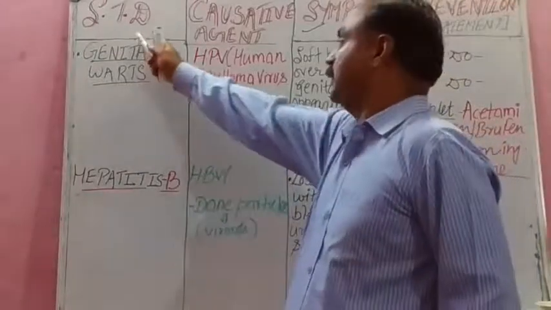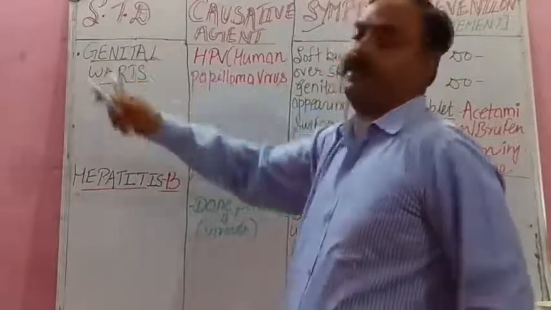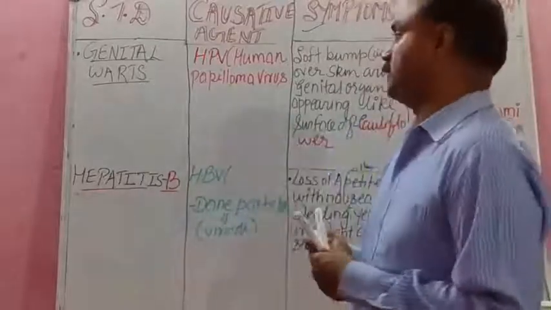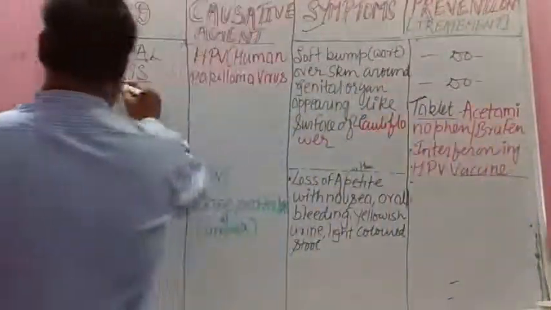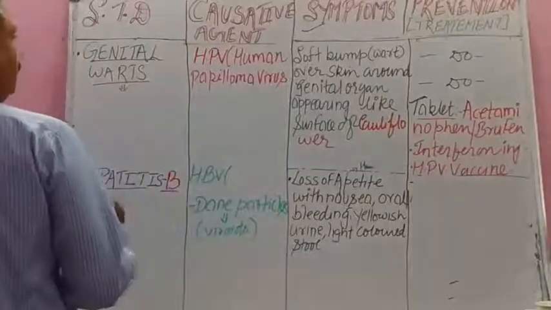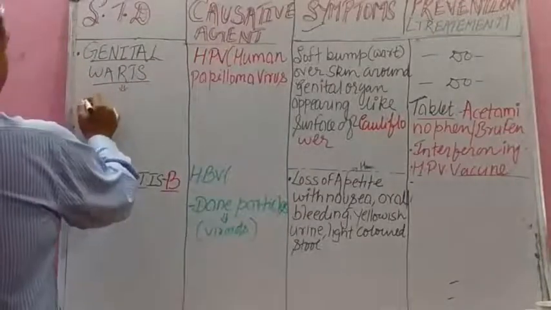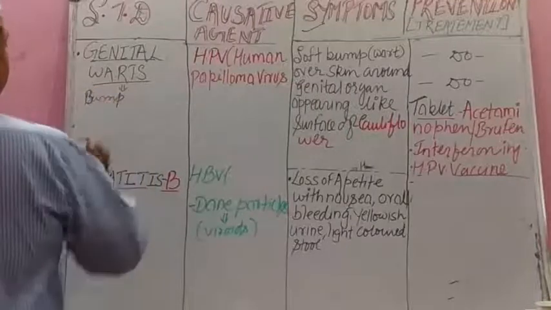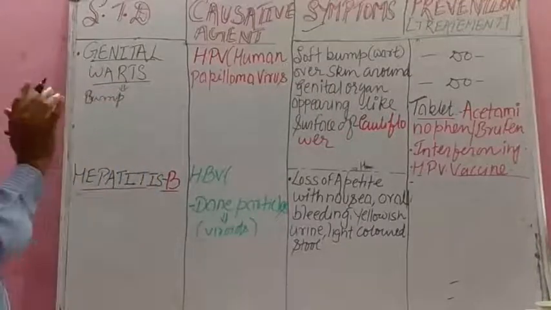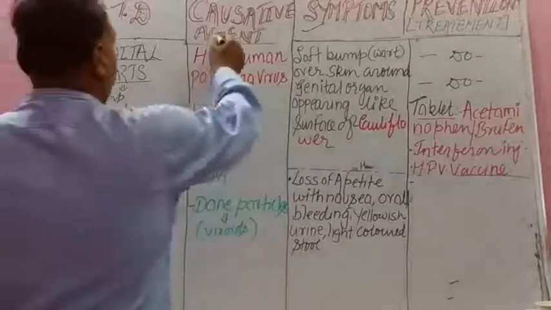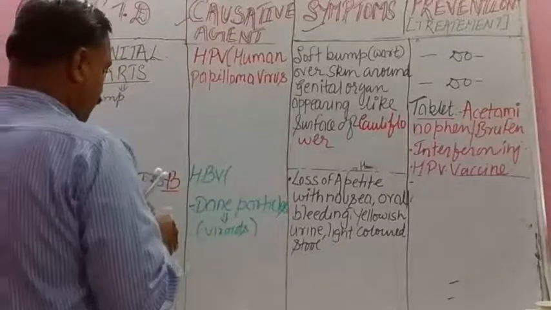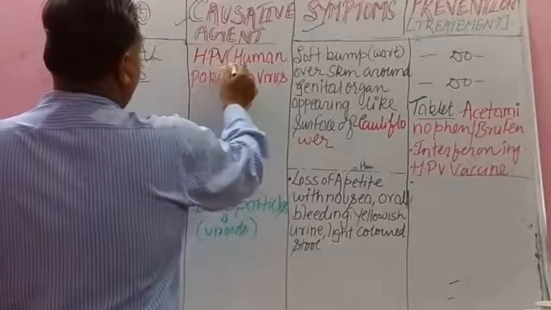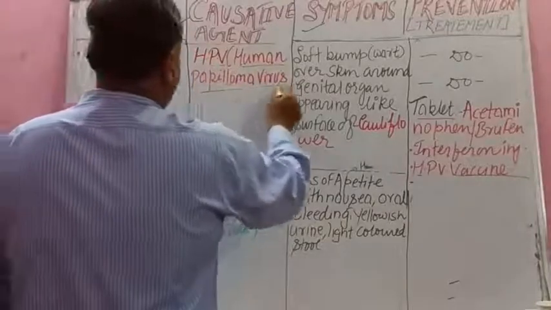Now student, the next STD is genital warts. It's like genital herpes, but there is a slight difference. Wart means bump. Soft bumps appear which look like the surface of cauliflower. The causative agent of genital wart is HPV, human papilloma virus.